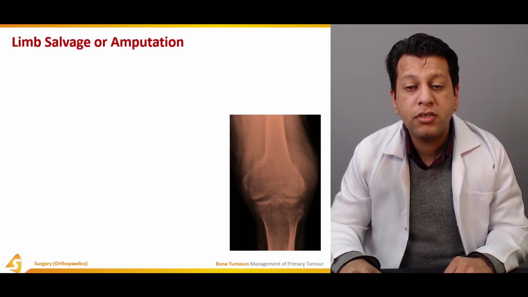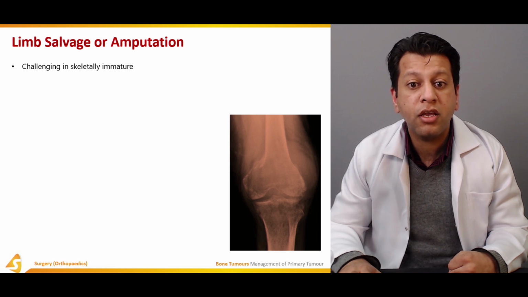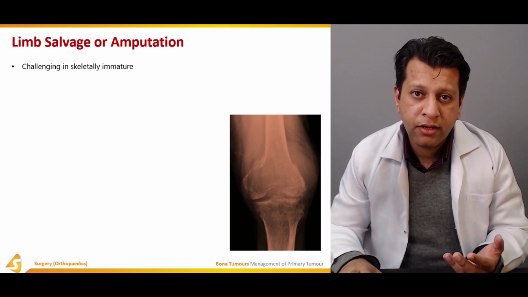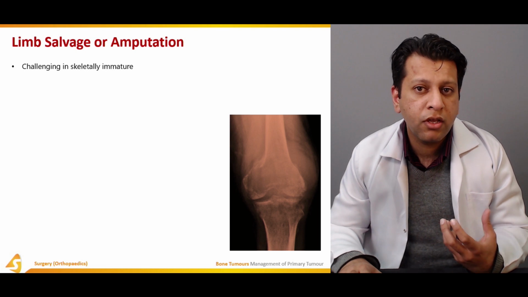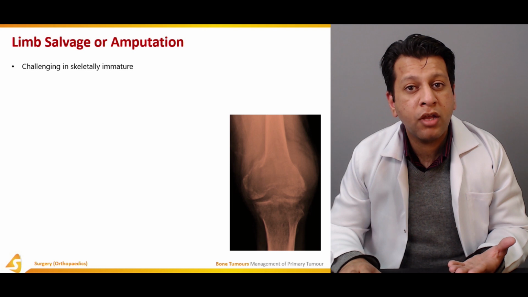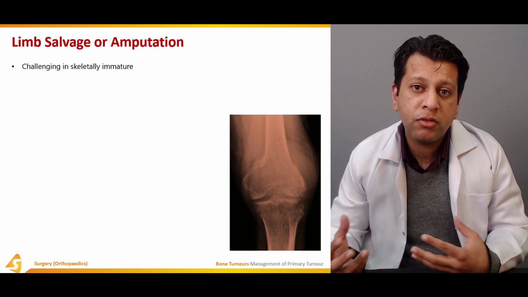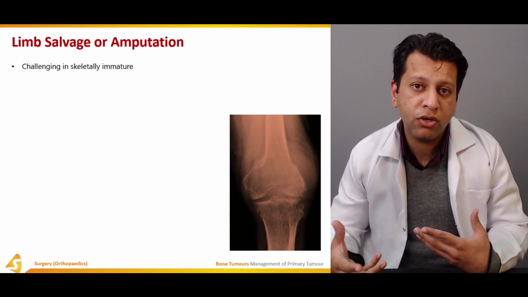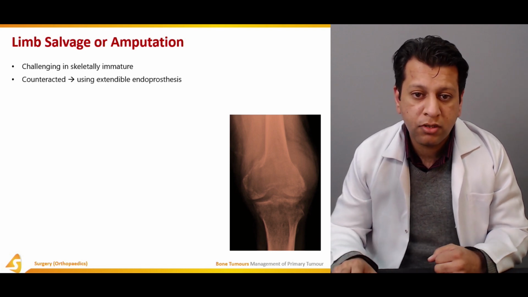Coming to limb salvage and amputation, furthermore, usually it's challenging in skeletally immature patients. Why is it challenging? Because if we amputate, we know the child is going to grow, and the stump is going to eventually grow out of the bed. The other option is that if we amputate at such a level that it results in physeal damage, then the problem will be that one leg will continue to grow, the other will not grow, eventually producing an LLD or limb length discrepancy.